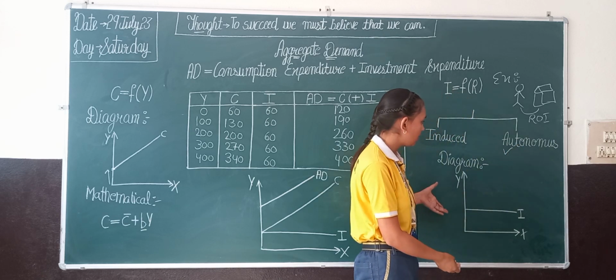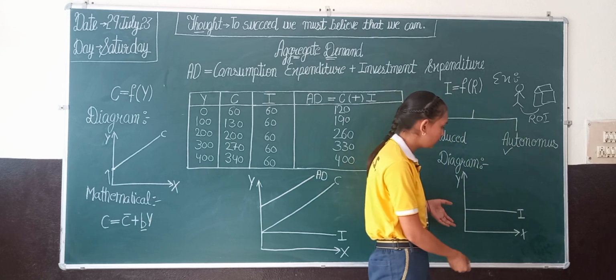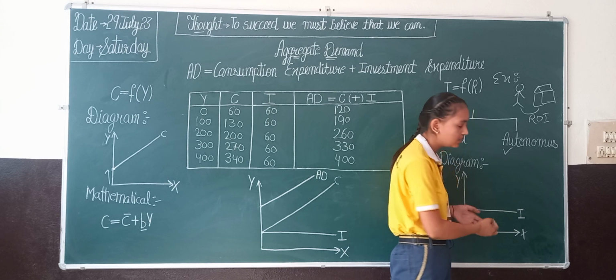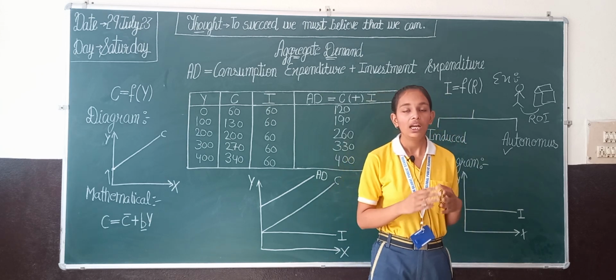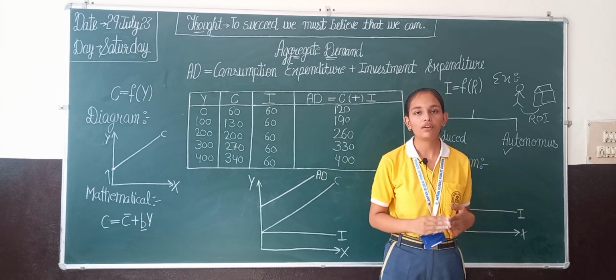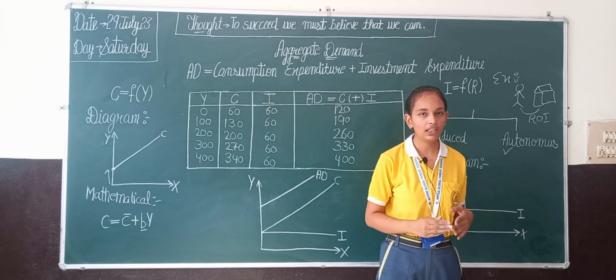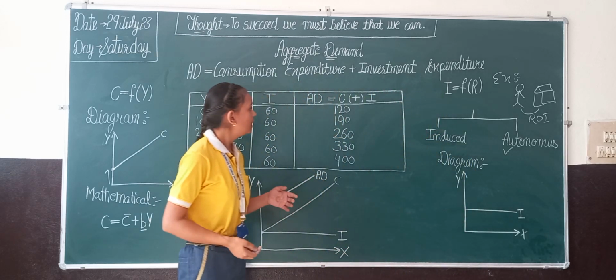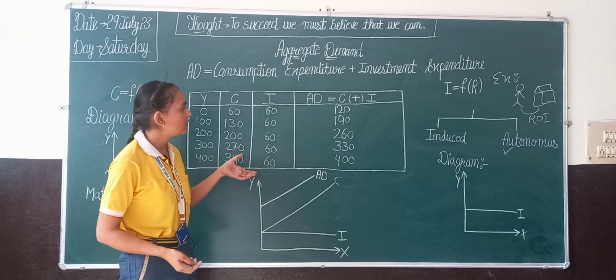This is the diagram of autonomous investment where investment always remains parallel to the x-axis because it doesn't show any effect with the increase or decrease in income. Here the investment always remains constant.